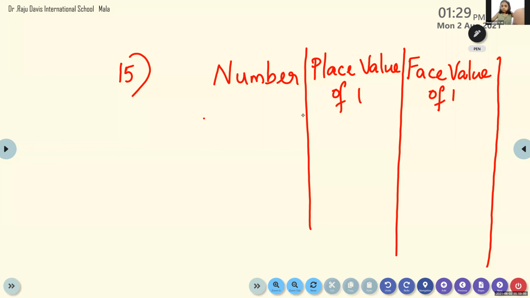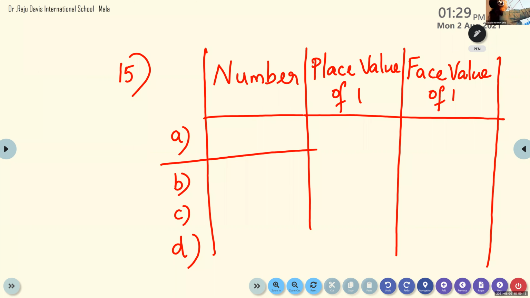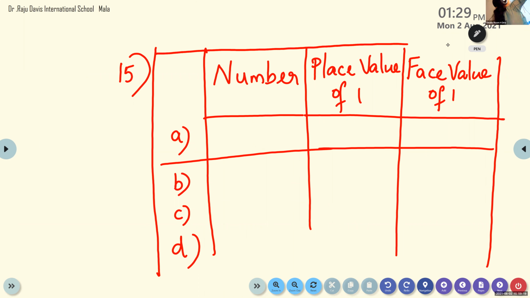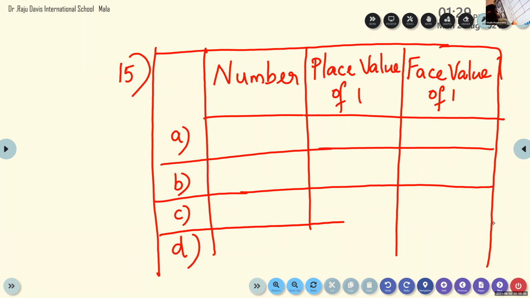Then we can write here question number A, question number B, question number C, and question number D. Like this. This is question number 15. Children, you have to draw a box and write the numbers. All the questions we are going to write the answers in the same box. So it will be very easy for you to understand what is the place value and face value.